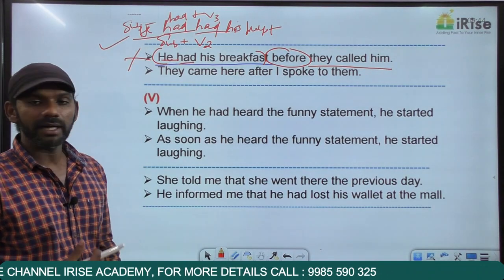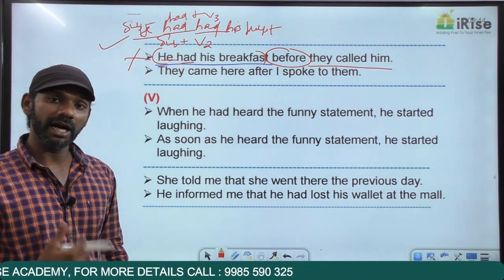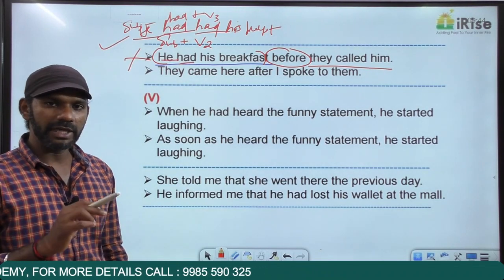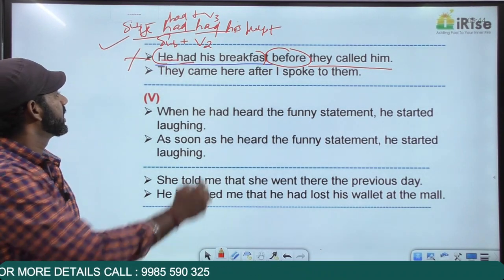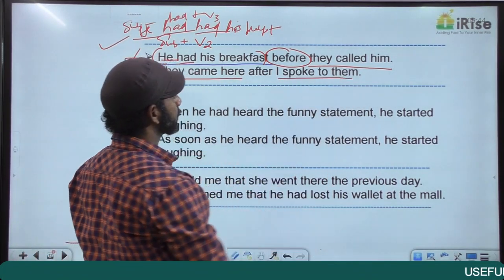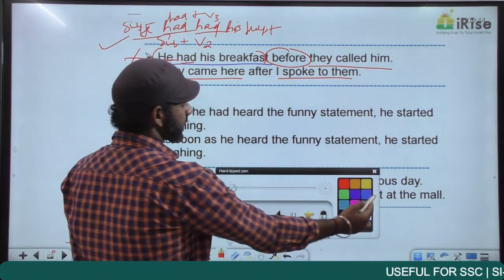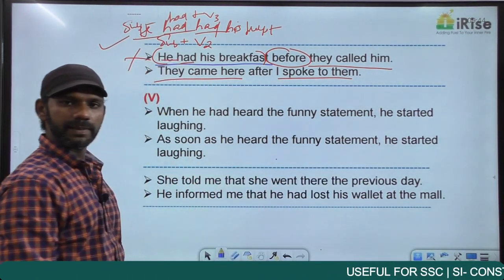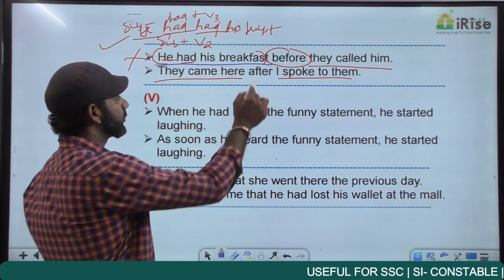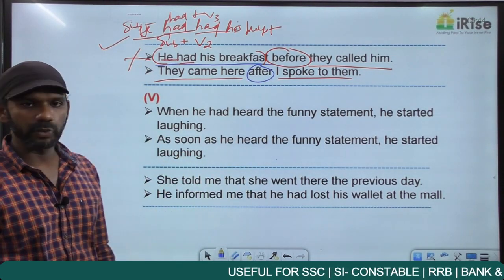They came here after I spoke to them. We have two actions in the past tense here. One is they came here. The other one is I spoke to them. Two actions in the past tense. Is there any word in this statement denoting a time difference here? Yes. What is that? After. The word after tells us about a time difference between the two actions.